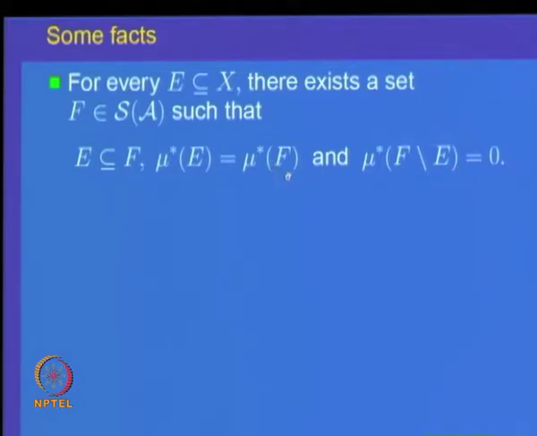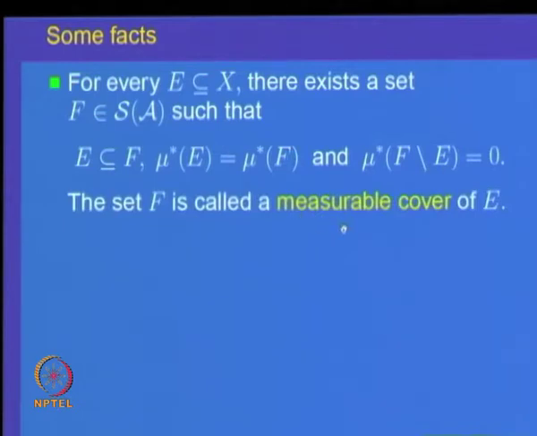So, essentially it says for every set E contained in X, there is a set in the sigma algebra S of A such that the difference has outer measure 0. Such a set is called a measurable cover of E.